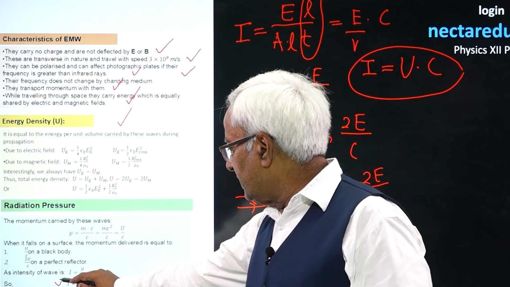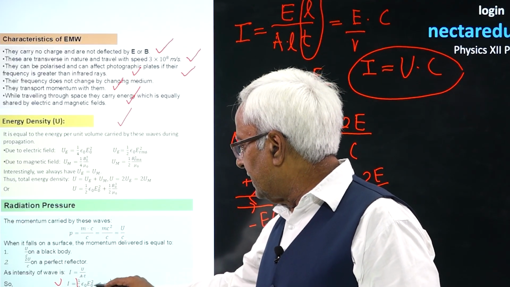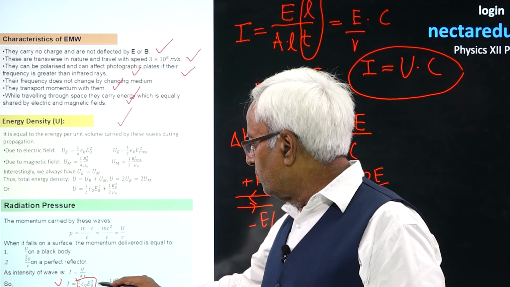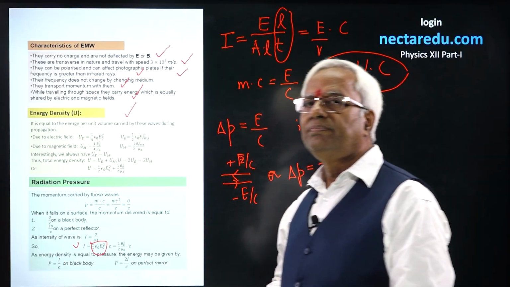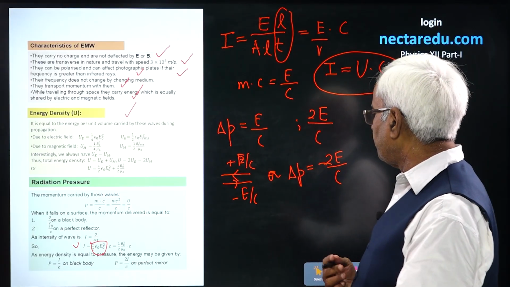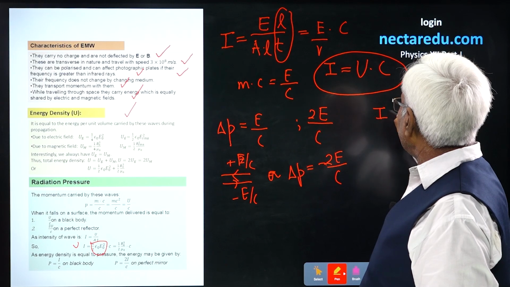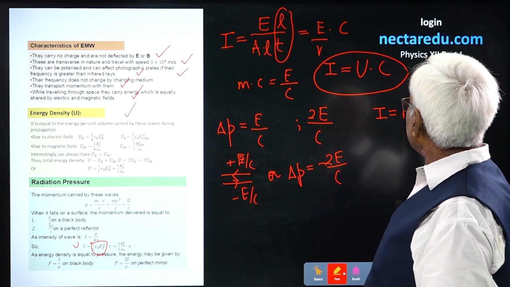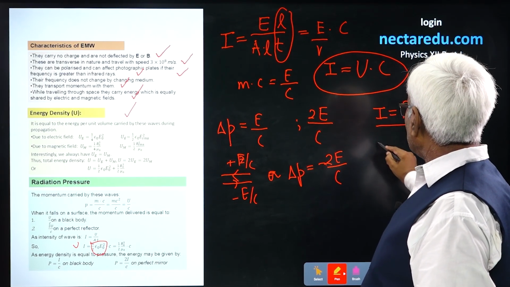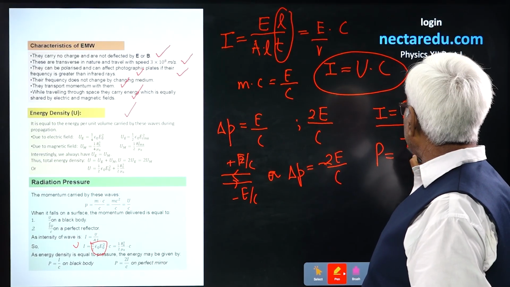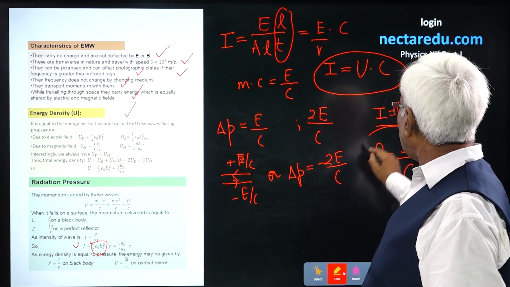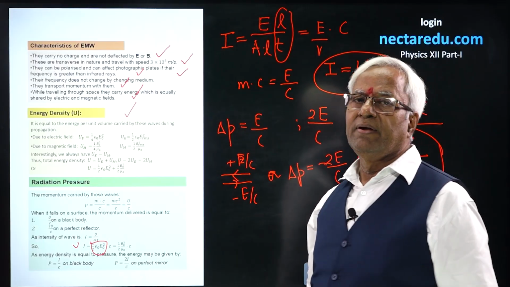This intensity is energy density into c, and energy density is equal to pressure. So, pressure on any object is going to be I/c.